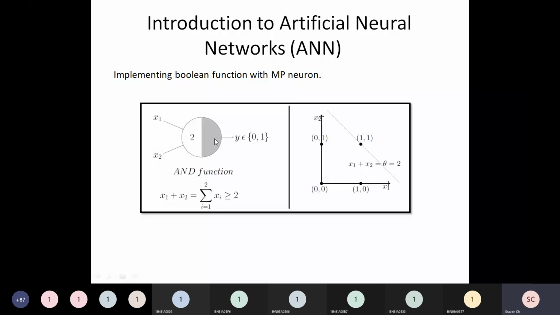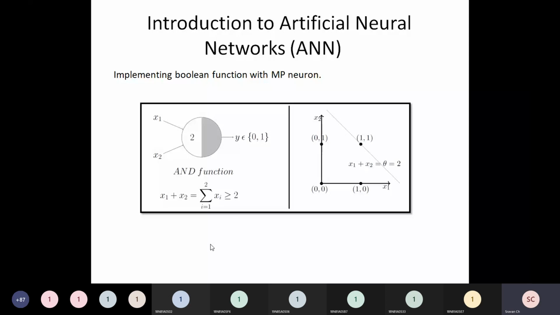Right? Let us assume x1 is director, x2 is genre. x1 will be 1 if the director name is Ram Gopal Varma, and x2 will be 1 if the genre of the movie is a horror movie. In that case, when I add x1 and x2, I'll get 2. In all other cases, for example if x1 is 1 and x2 is 0, I don't want to go to the movie. If any one of them is 0 or if both are 0, I will not go to the movie. I will go to the movie only if both x1 and x2 are 1. Both are 1 means it's an RGV movie and it's a horror type. So please observe this carefully.